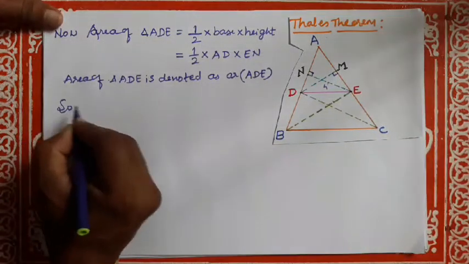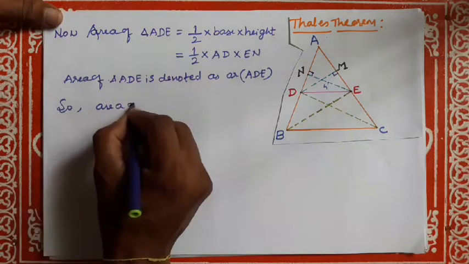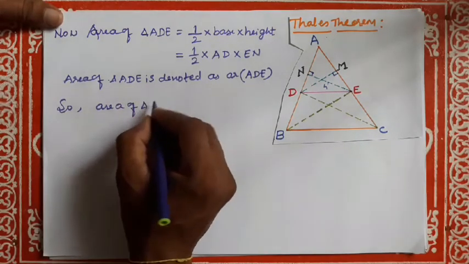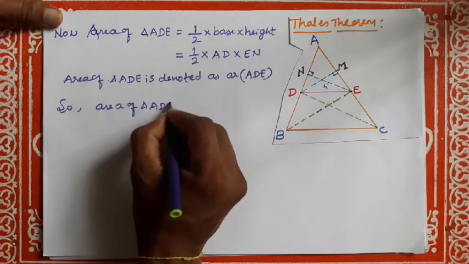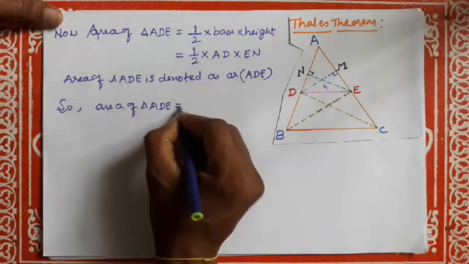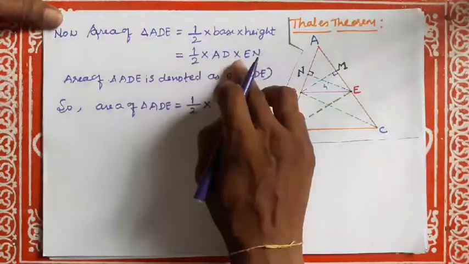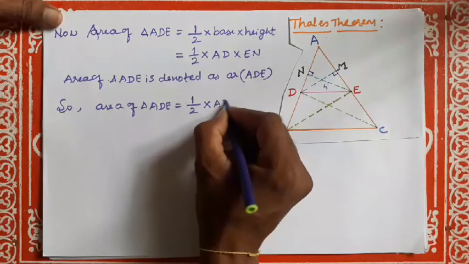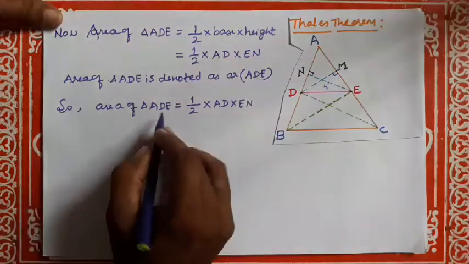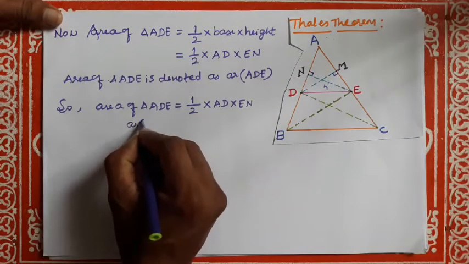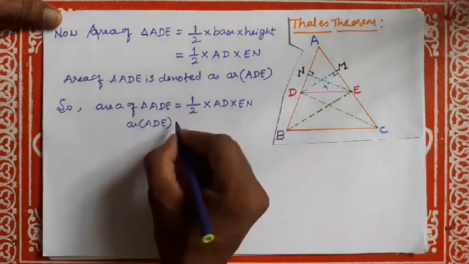So, area of triangle ADE is equal to half into AD into EN. This can be written as area of ADE.